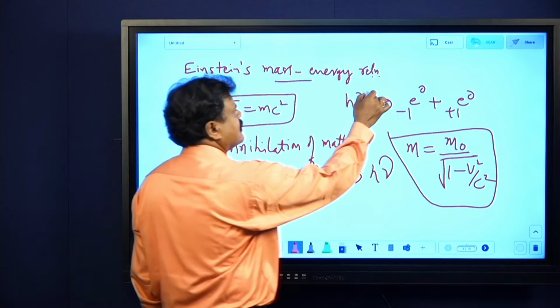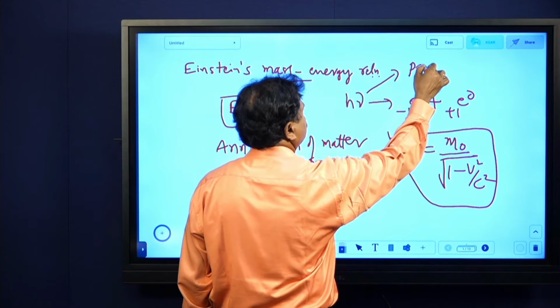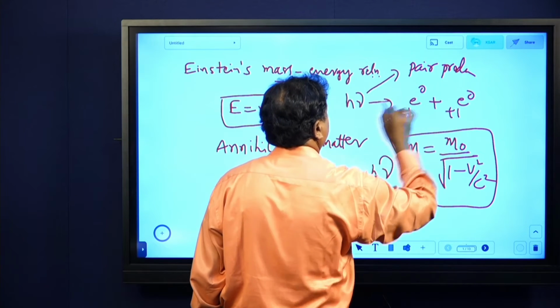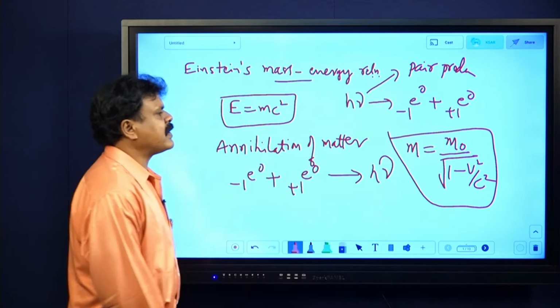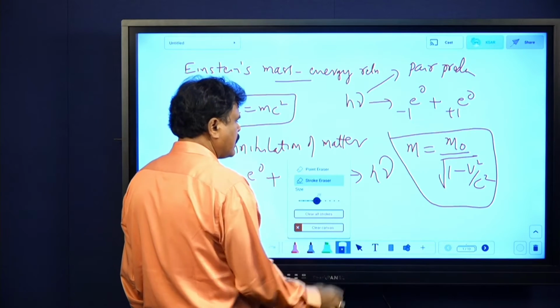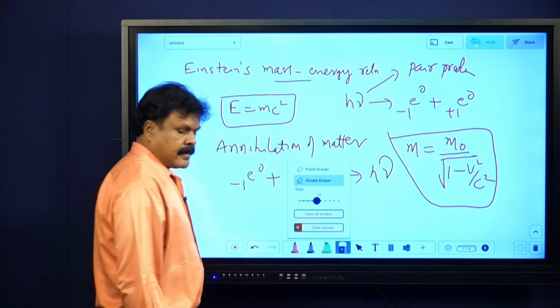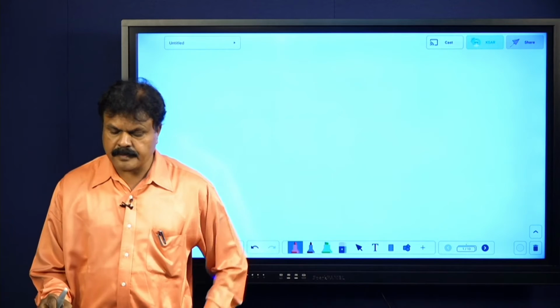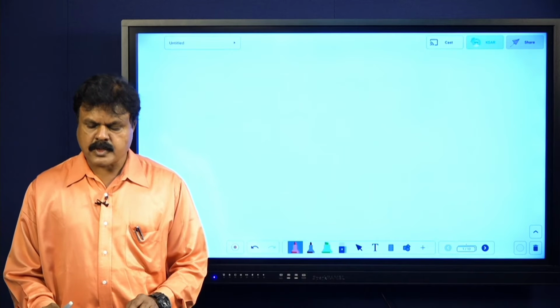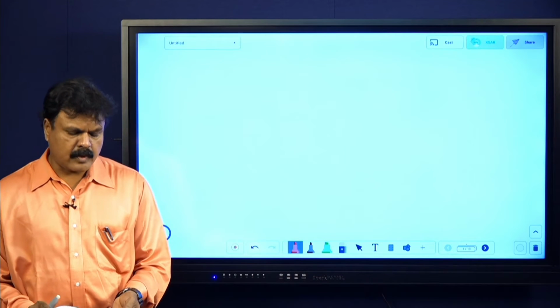This is called pair production. Remember, it is called pair production. A highly energetic photon will be converted into an electron and positron. Okay, so that is Einstein's mass energy relation. Here again we talk about a few things, like what is the atomic mass unit and how to convert it, and all those things.